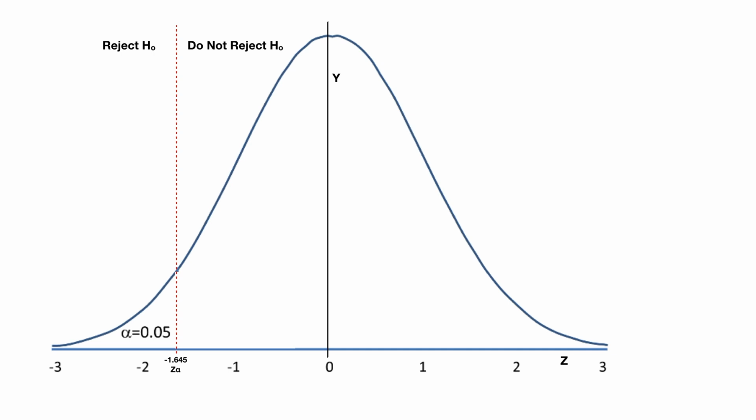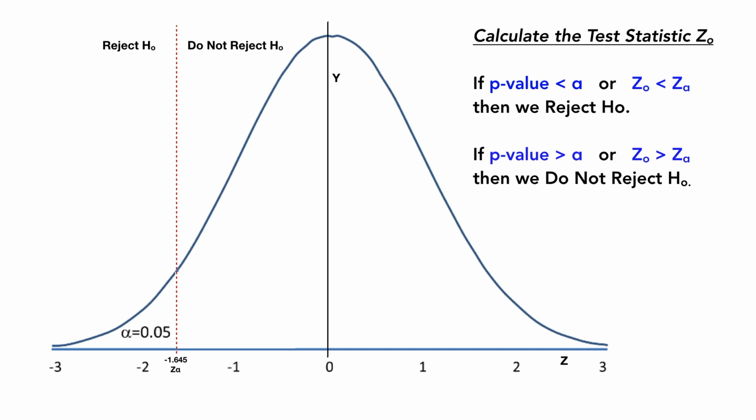That being said, now we take the sample data on which we are doing, let's say, the drug test. We take the data and we do our analysis, and on that data we figure out what is z0.